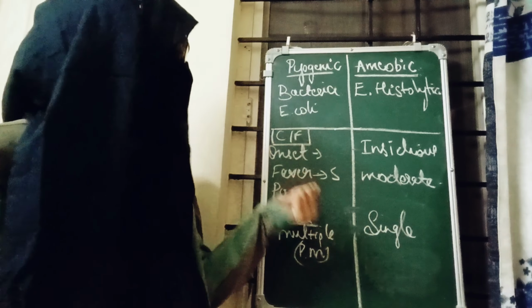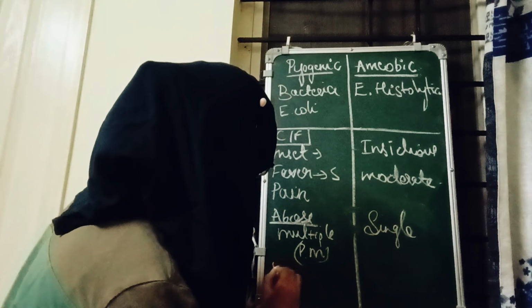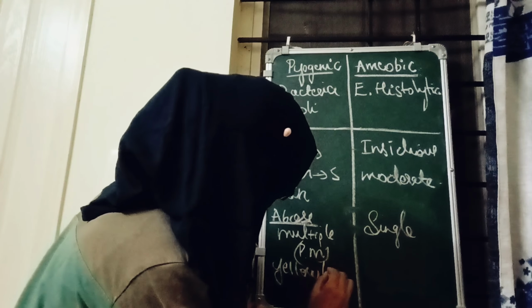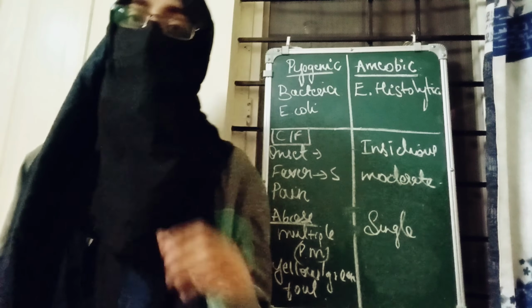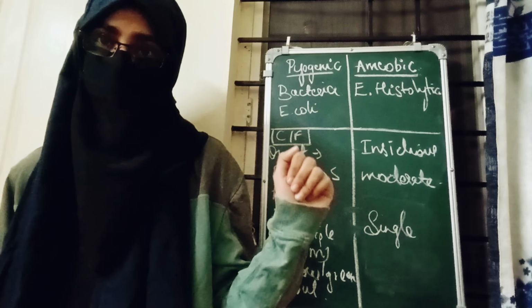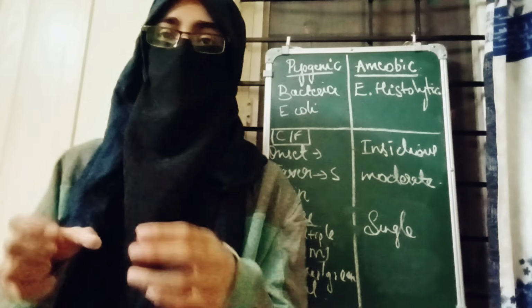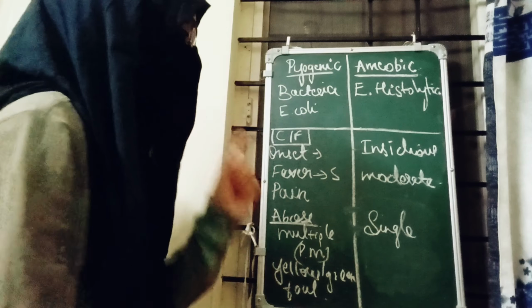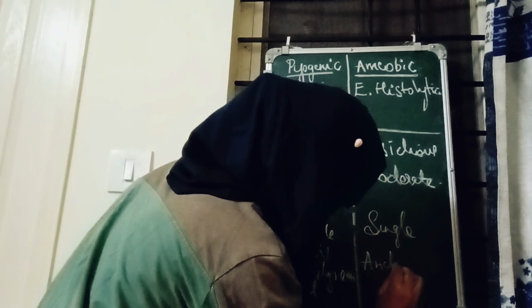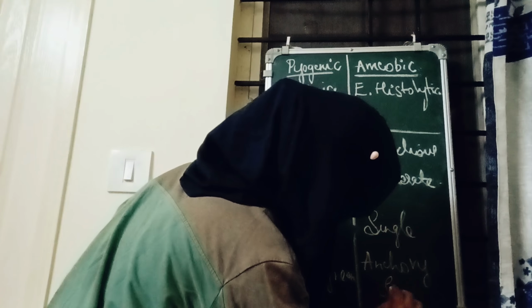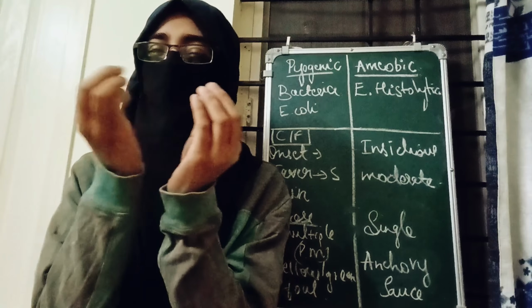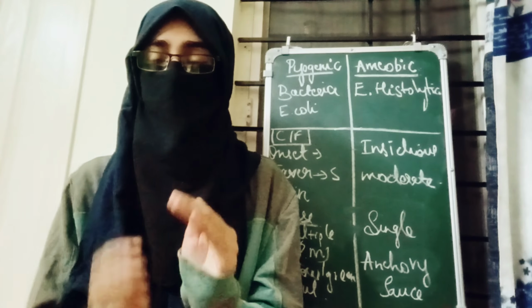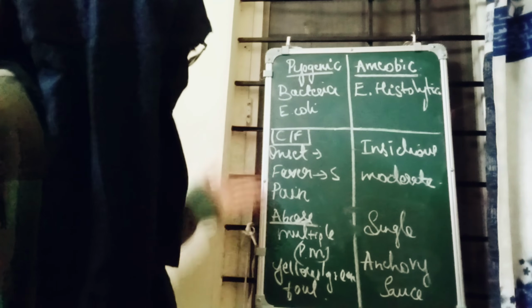So in a pyogenic liver abscess, the pus will be yellow or green, and it will have a foul smell in it. Coming on to the amoebic liver abscess, the pus will be, medically we call this Anchovy sauce. Anchovy sauce means the pus will be chocolatey colored. I'll add the picture for your reference. Okay, so this is about the clinical features.